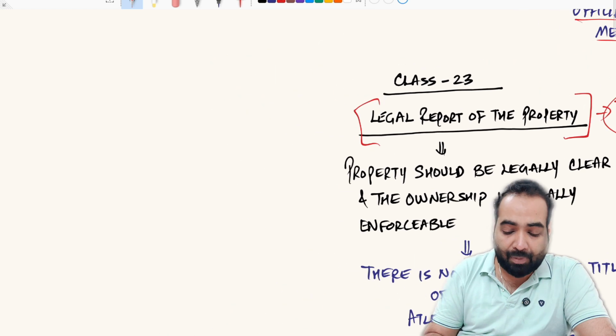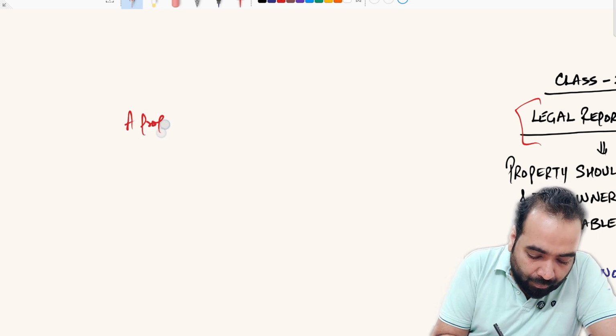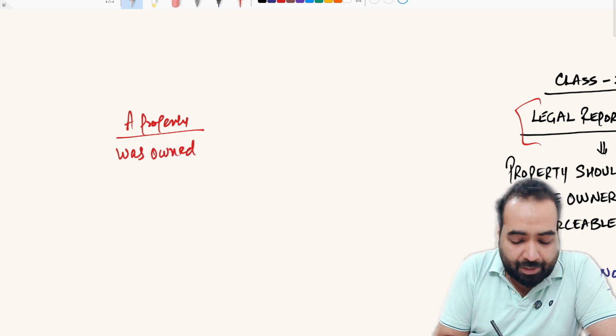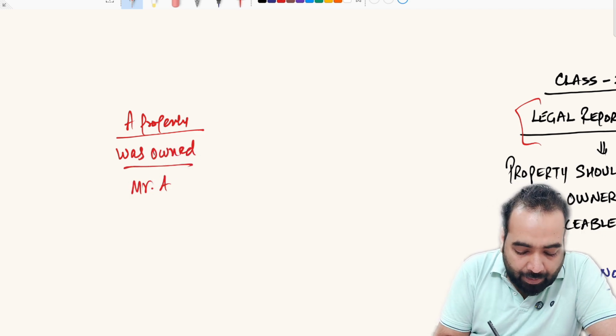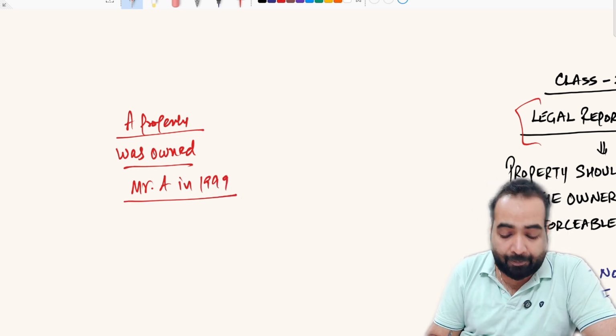I will give you one example. Suppose a property was purchased by Mr. A in 1999.